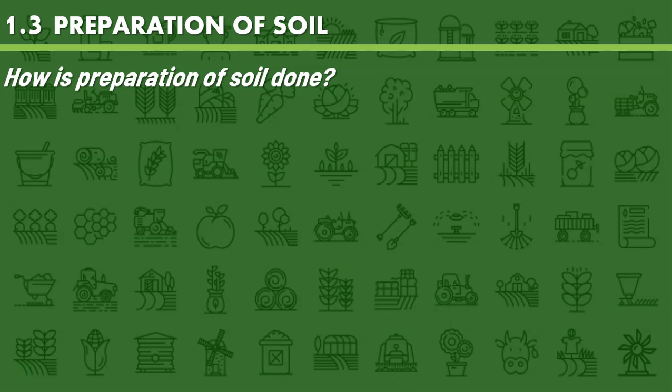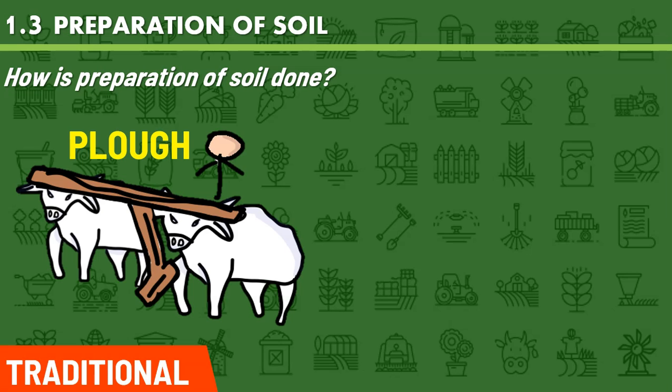How is preparation of soil done? The traditional method to prepare soil is through a plow and the practice of plowing. The practice of plowing involves using a plow, which has the plow shaft and the plow share. The bottom of the plow is made of iron, and it helps in loosening and turning the soil. It can be maneuvered even by a person, or it can be used with bulls or buffaloes, other animals.